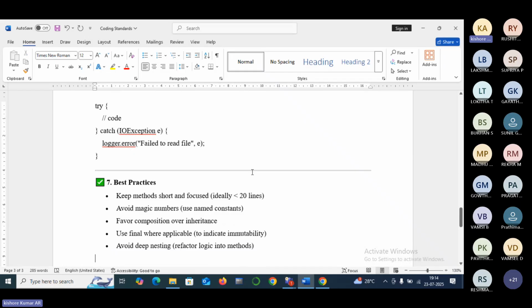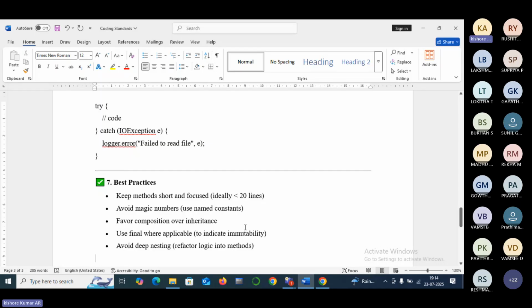So while writing methods, the methods must be short and must contain less than 20 lines of code. Don't write methods pages and pages. Try to write the method block as simple as possible in order to understand easily. Second thing is avoid magic numbers. Use named constants. Don't use magic numbers like that. Use named constants.